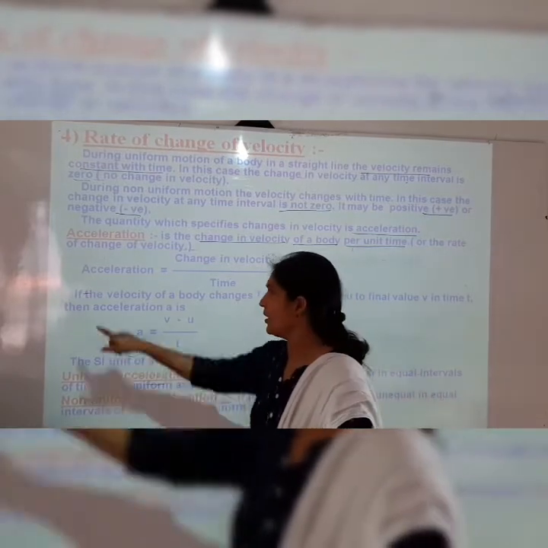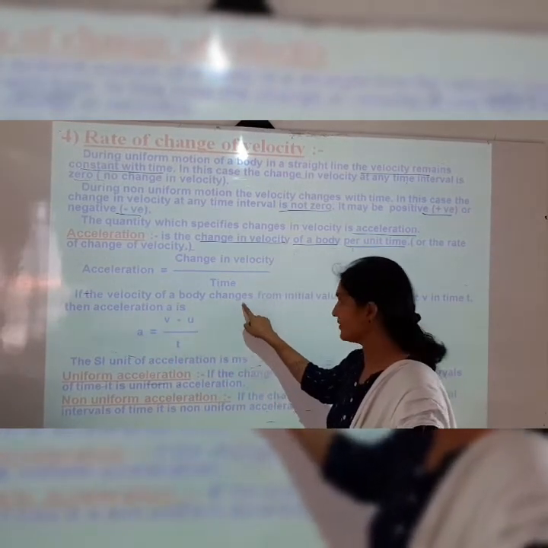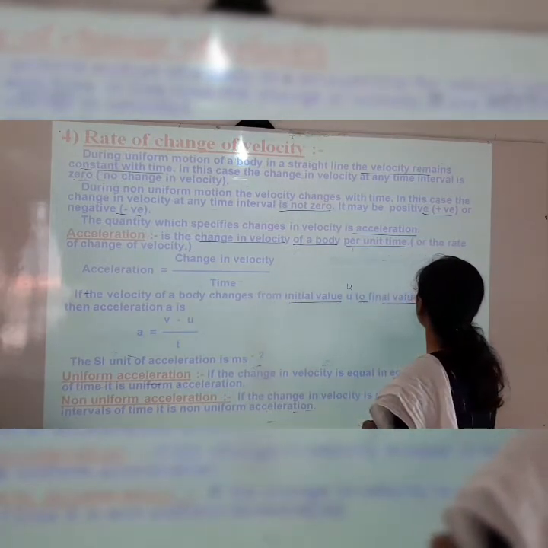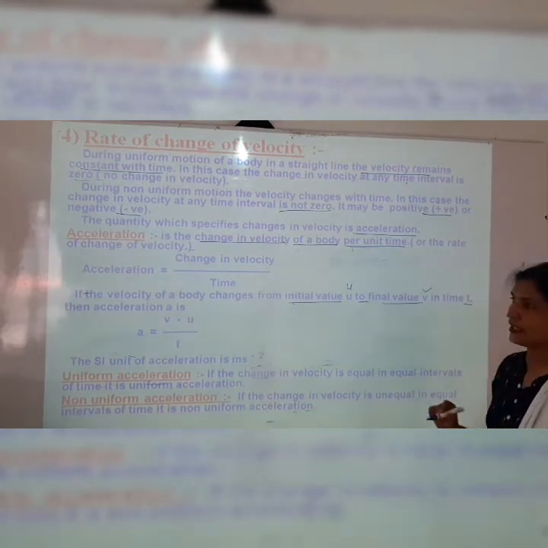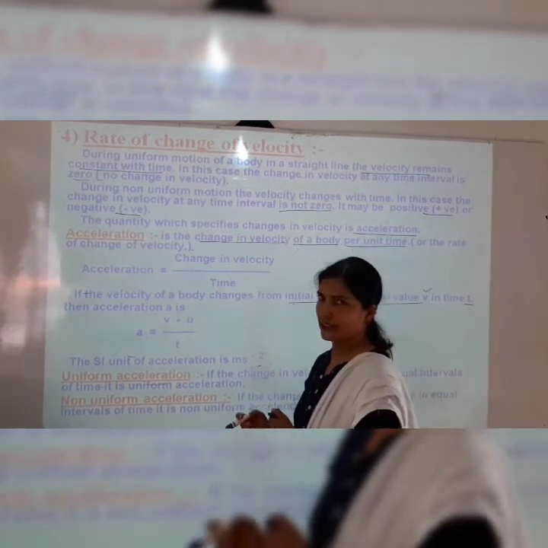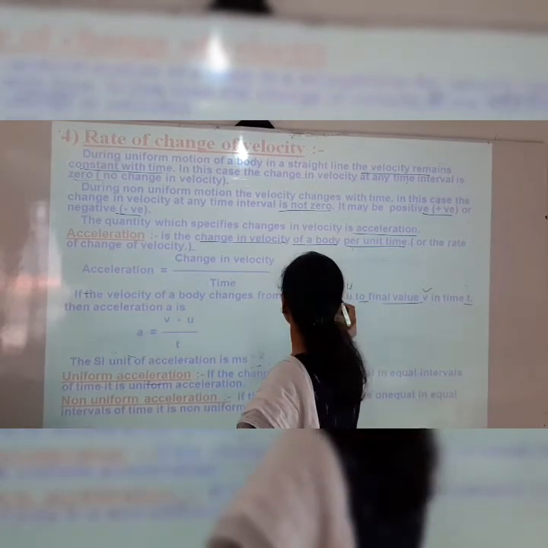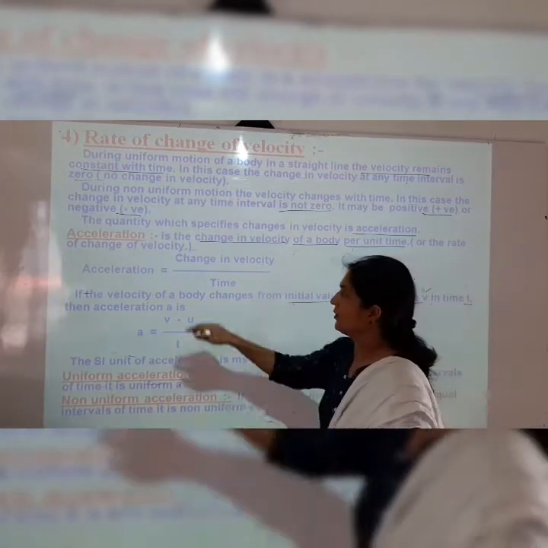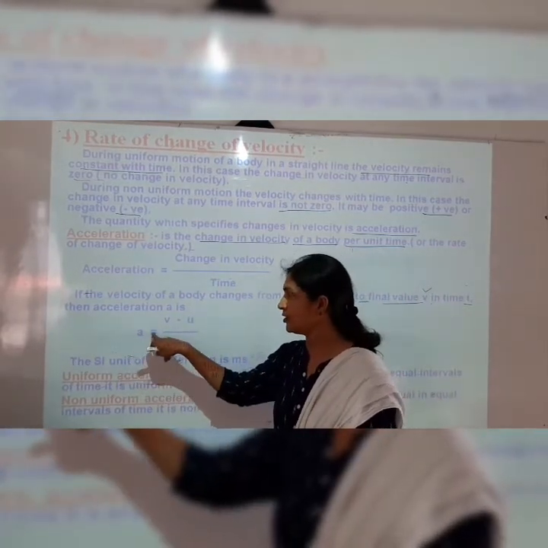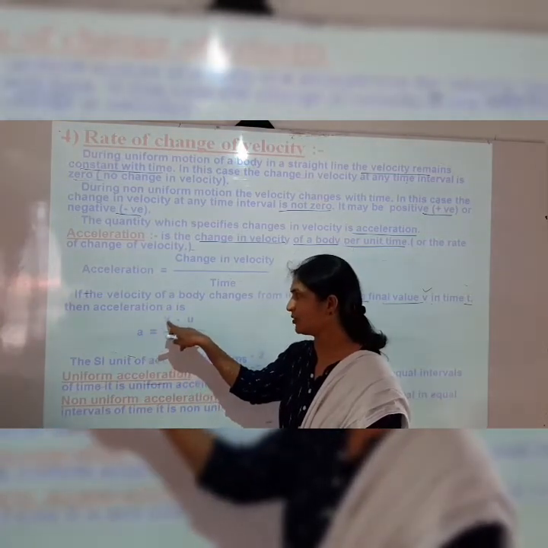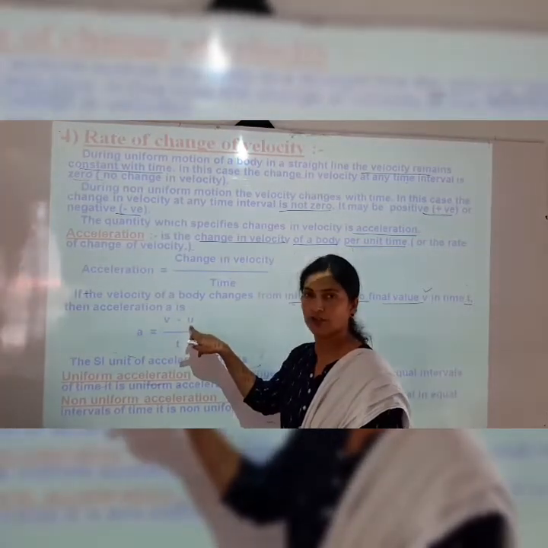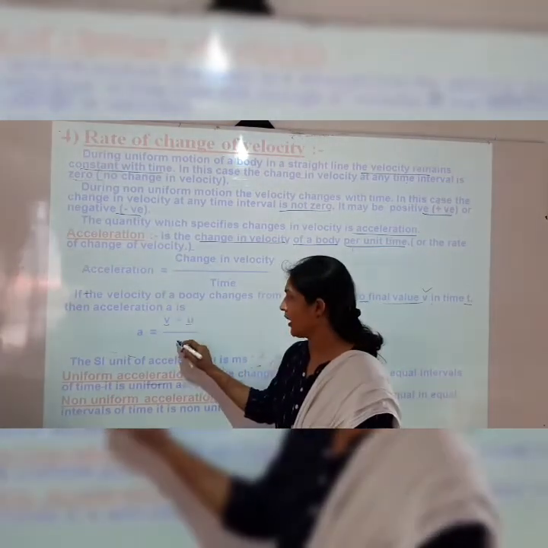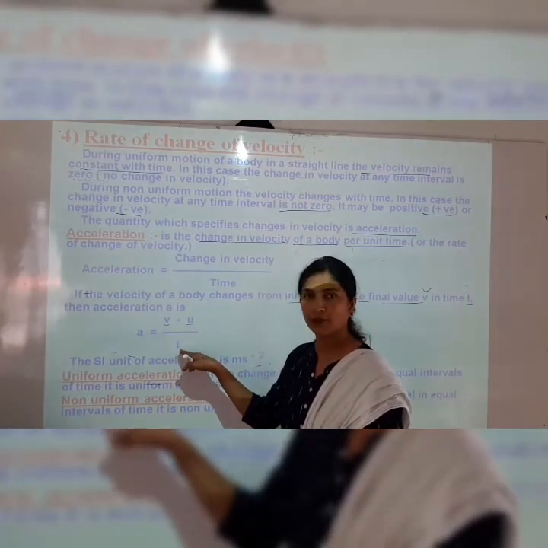For example, if the velocity of a body changes from initial value u to final value v in time t, then what is the acceleration? Initial velocity is u and final velocity is v. So acceleration a equals change in velocity, that is final velocity minus initial velocity, (v minus u), upon t, with respect to time.